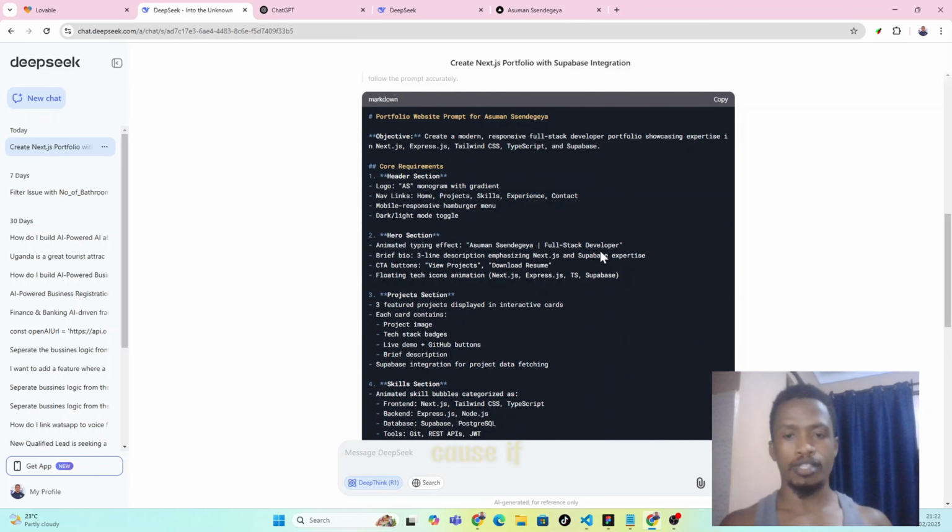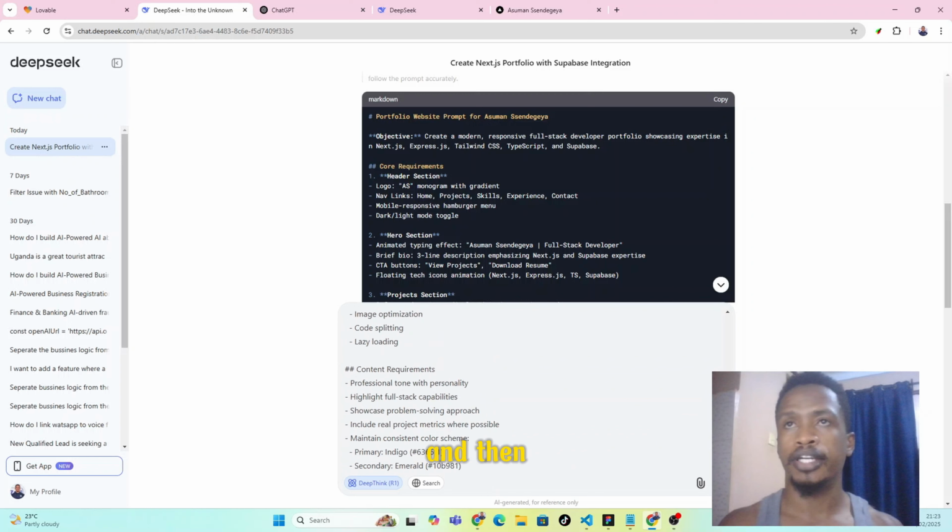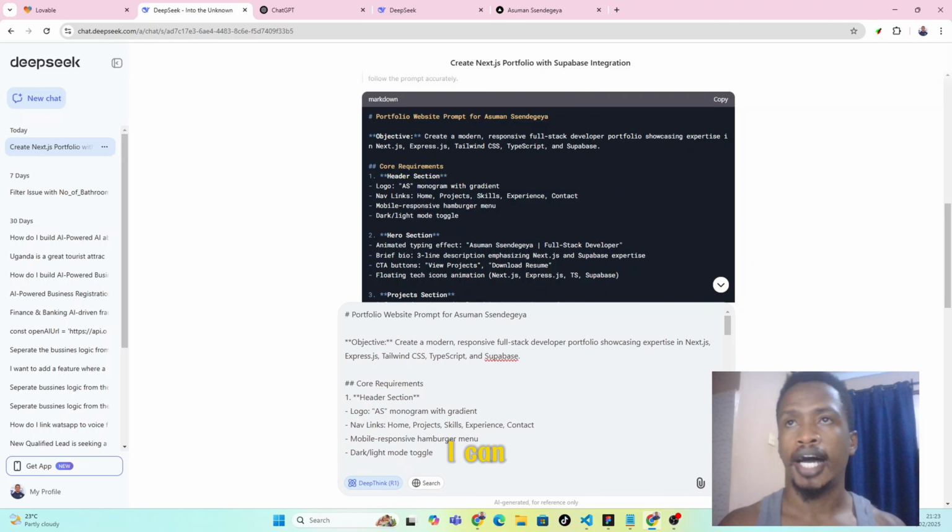It's a bit detailed because if you write this prompt by yourself, it's harder and it's not of good quality. What you can do is also try to edit this prompt so that it meets your needs. So I can copy it and then paste it again, and read it through to see if I can add anything. Core requirements.